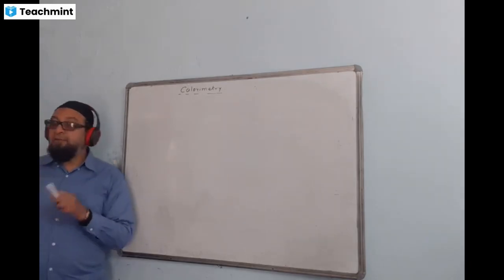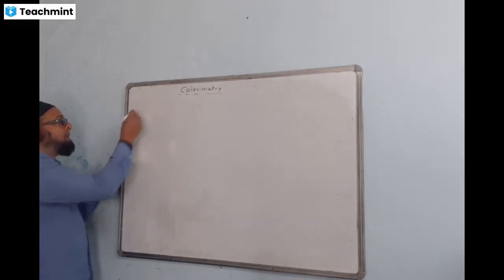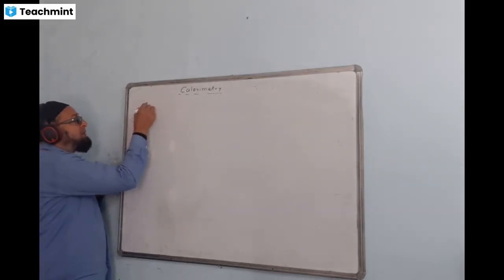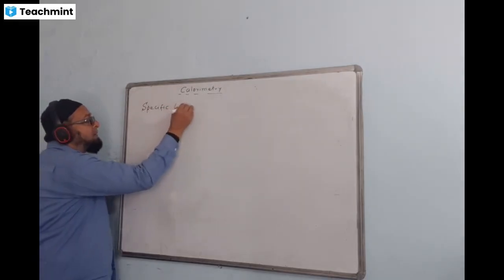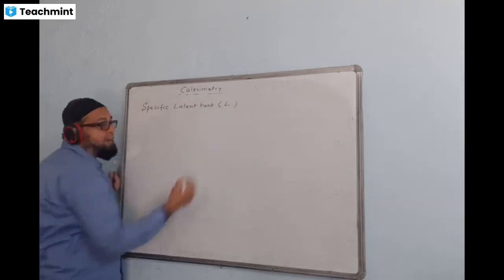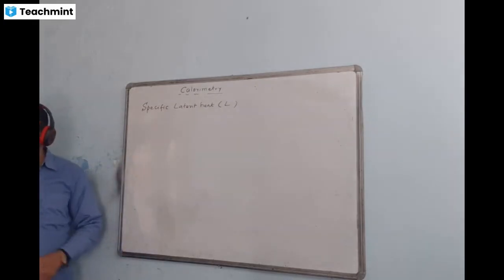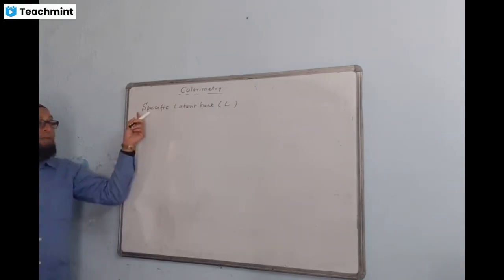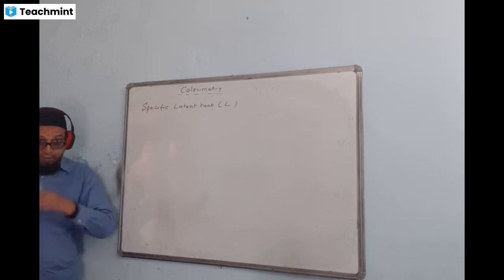Write down the definition of specific latent heat now. Latent heat I gave last time; today, specific latent heat. Specific latent heat is denoted by capital L. You know the word specific is coming. What is the meaning of specific? Unit mass. Now we take unit mass of a substance.